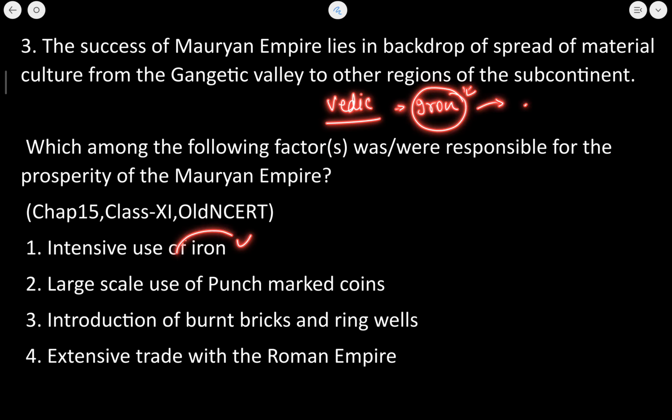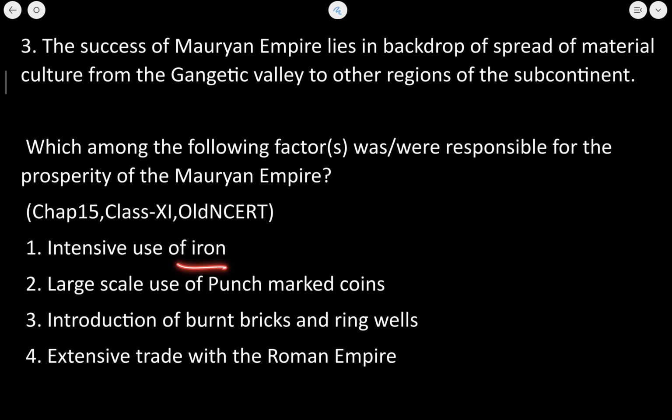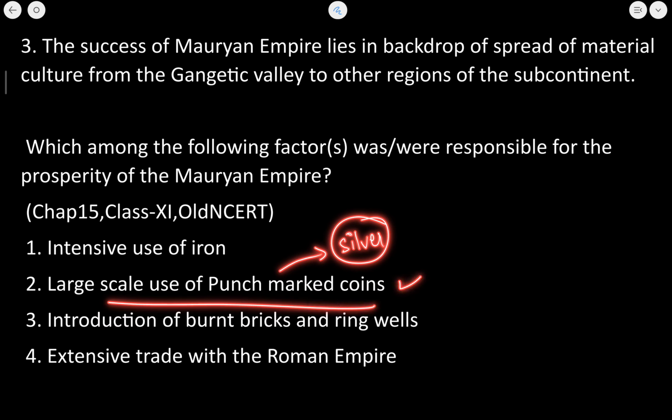So this iron was used to clear forest, as the area of the Mauryan Empire in the modern day northern part of India was filled with forest because it lay on the middle Ganga plain. That is why iron and its implements were used for clearing the forest. The large scale use of punch marked coins. Yes, these punch marked coins were the silver coins that were mostly in use. So this is also correct.